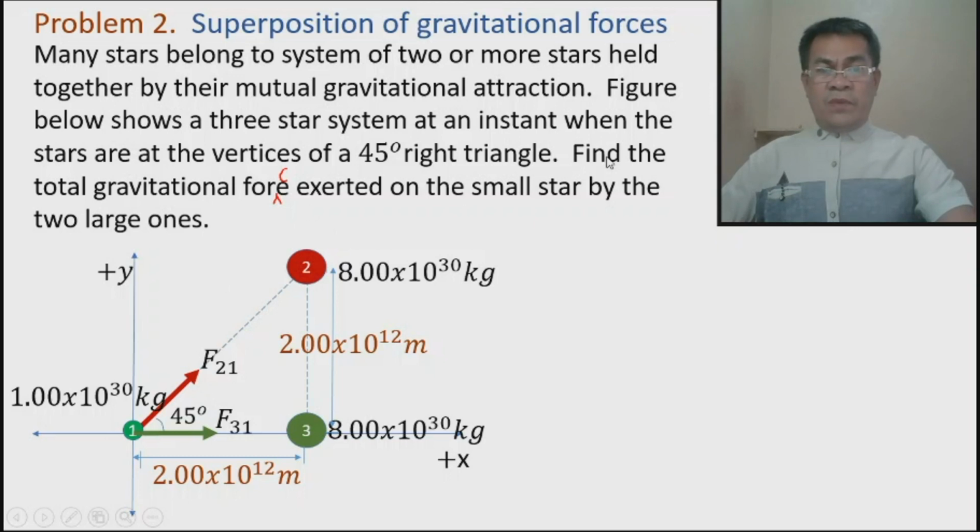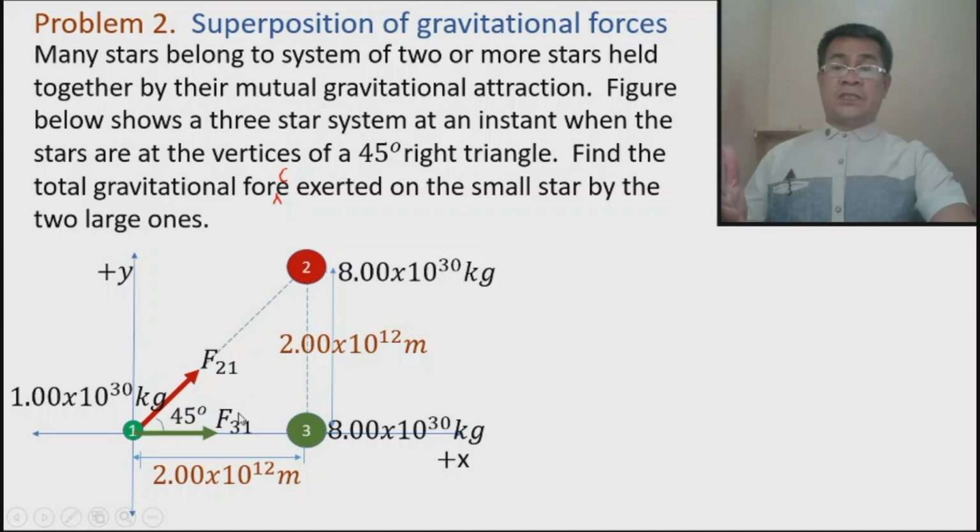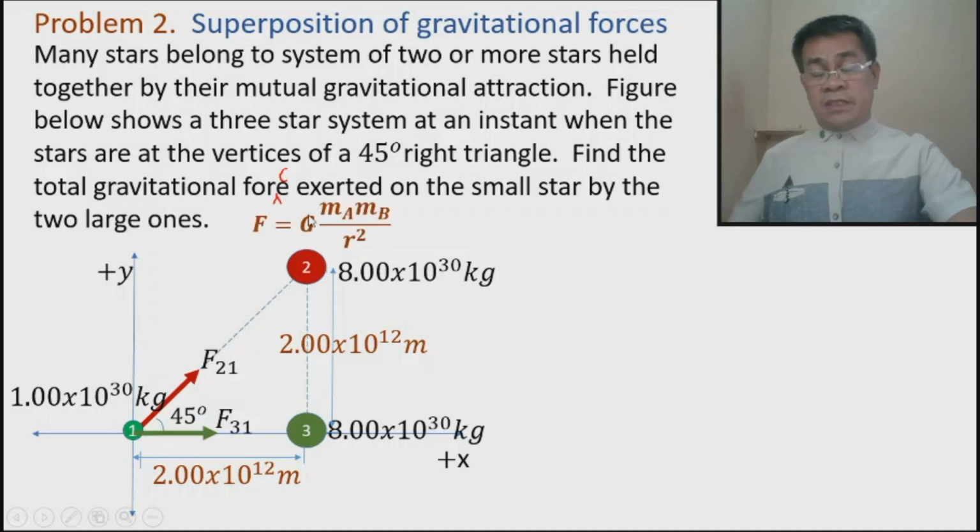When we say total, remember, it is not the algebraic sum of the force that 2 exerts on 1 and the force that 3 exerts on 1. It should be the vector sum. Remember that vector sum is different from the algebraic sum. In order to solve for the vector sum of these two forces, we need to first solve the force that 2 exerts on 1 and the force that 3 exerts on 1 using the formula of the law of universal gravitation.